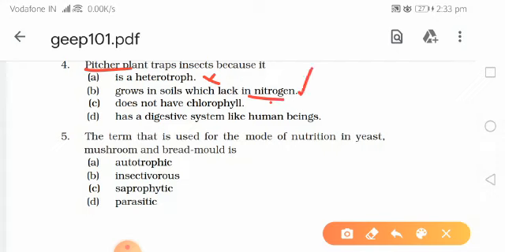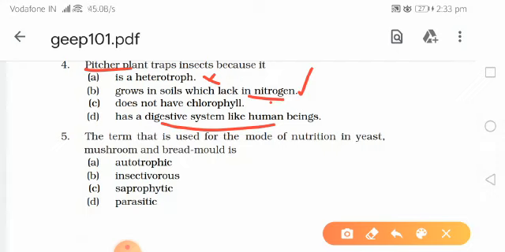Let us read the other options. Does not have chlorophyll, but pitcher plant has chlorophyll. I told you just a few seconds ago that it has chlorophyll and it also performs photosynthesis. Has a digestive system like human beings? No, it does not have a digestive system like human beings.